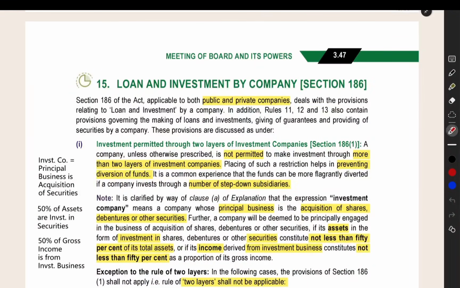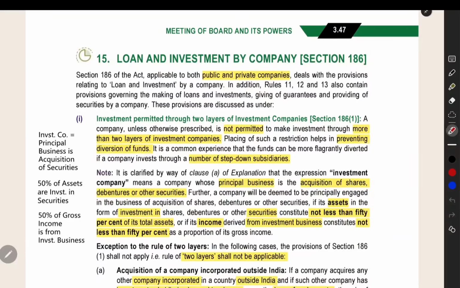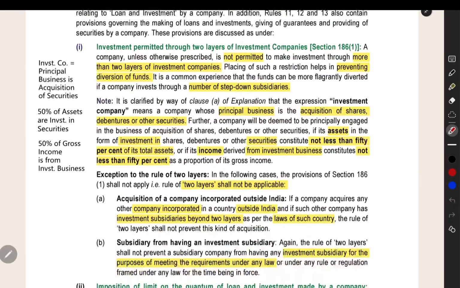Now the next section which we are going to see is loan and investment by company, section number 186. This section is applicable to both public and private companies. This is an important point. The next thing is, here in this section, we are permitting investment only through two layers of investment companies.